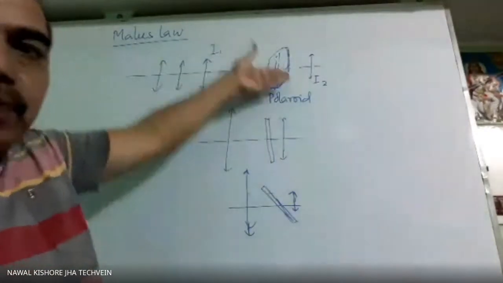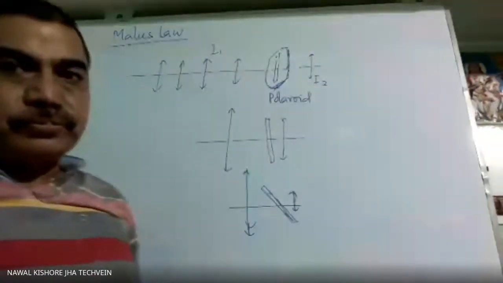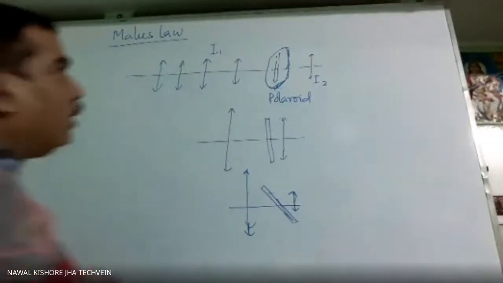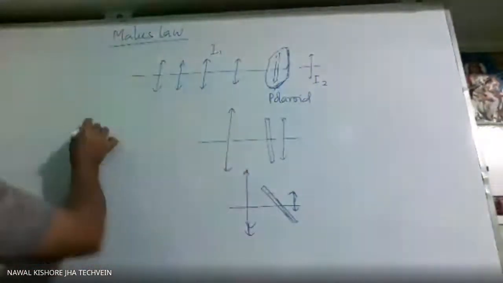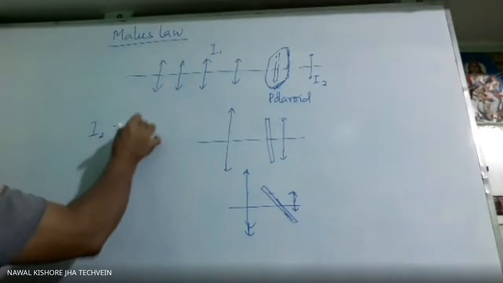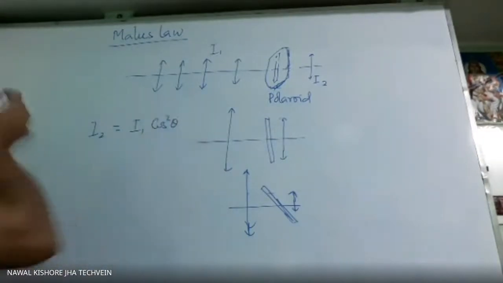If it is perpendicular, theta is 90 degrees, and in that case it will become 0. So the law of Malus gives I2 equal to I1 cos square theta, where